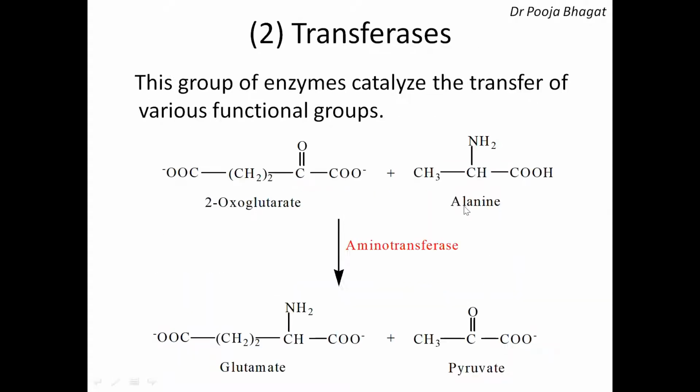Now the second type, transferases. This group of enzymes catalyzes the transfer of various functional groups. Just now we have seen that in this case, the amino group is transferred from alanine to 2-oxoglutarate. So it is aminotransferase. The systematic name we have seen, alanine:2-oxoglutarate aminotransferase. So this type of enzyme belongs to the main group transferase.